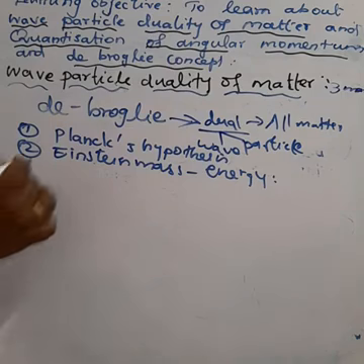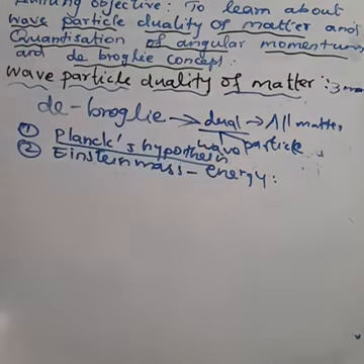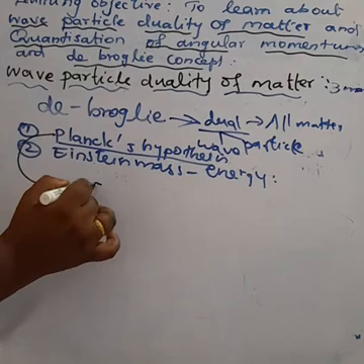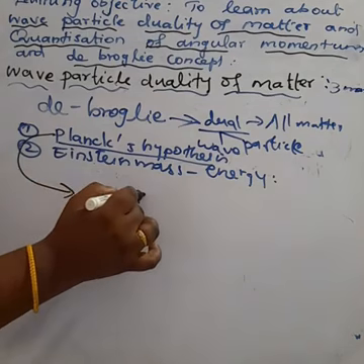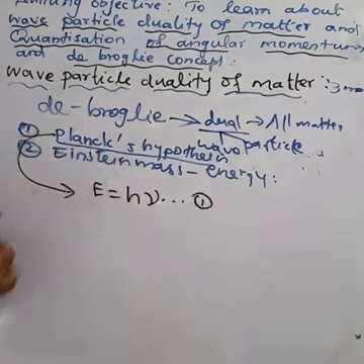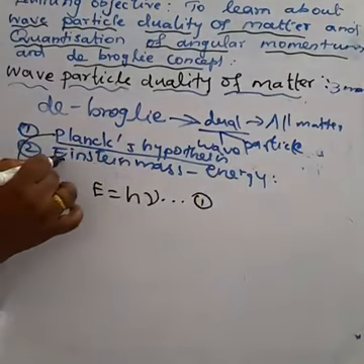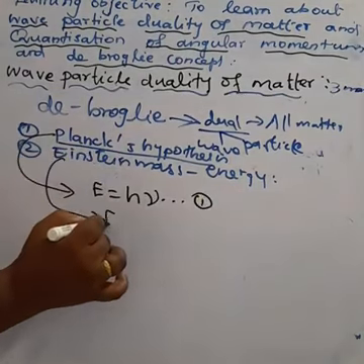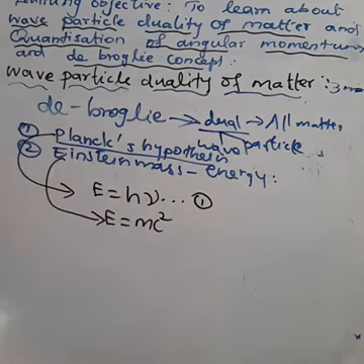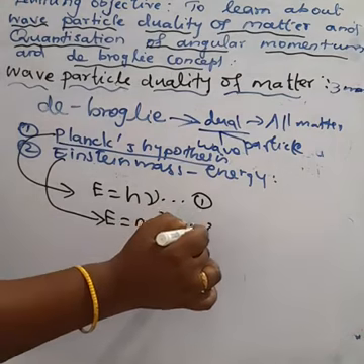What about Planck's hypothesis? Planck's hypothesis means E is equal to h nu. This is equation number 1. What about Einstein's mass-energy relation? E is equal to mc square. We take this as equation number 2.